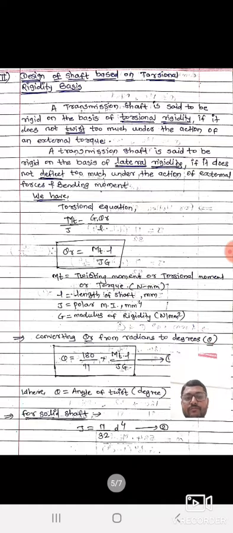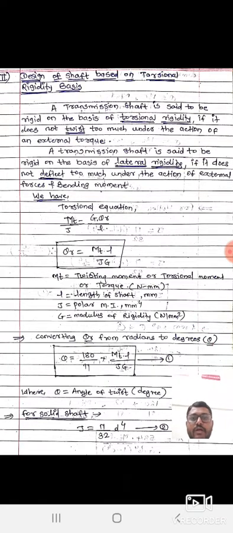Next point is design of shaft based on torsional rigidity basis. This is the second type of design of shaft. The first type is design of shaft based on strength. We already discussed how to design a shaft based on strength. The second point is design of shaft based on torsional rigidity basis.